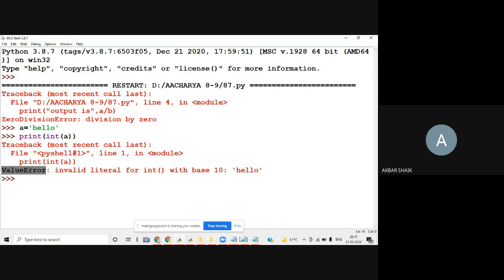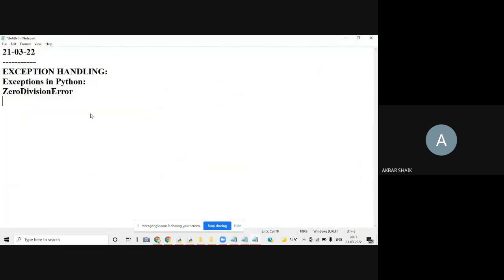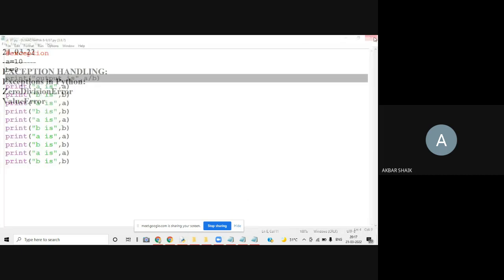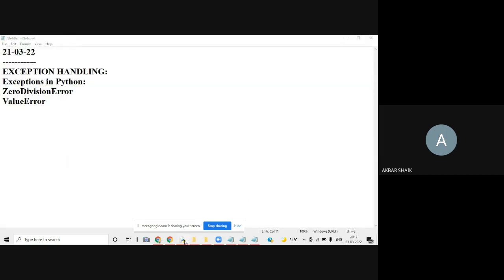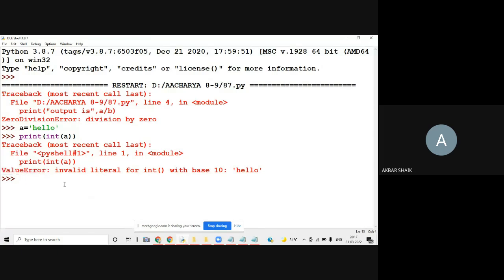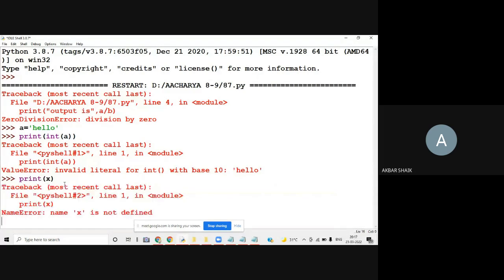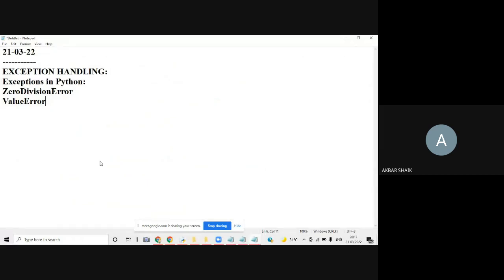Value error is nothing but when you are trying to convert a string into some other format like integer. Similar to this, we'll have some other exceptions. For example, I want to print something which is not available. I want to print X, but X is not there in this context. So we got an exception, that is nothing but name error. So this is also one of the exceptions.